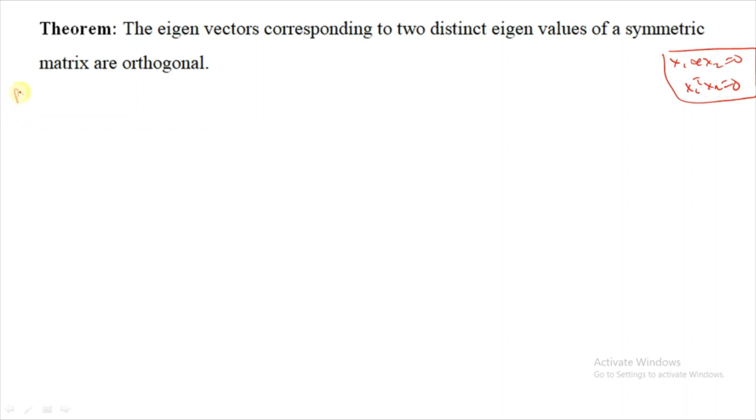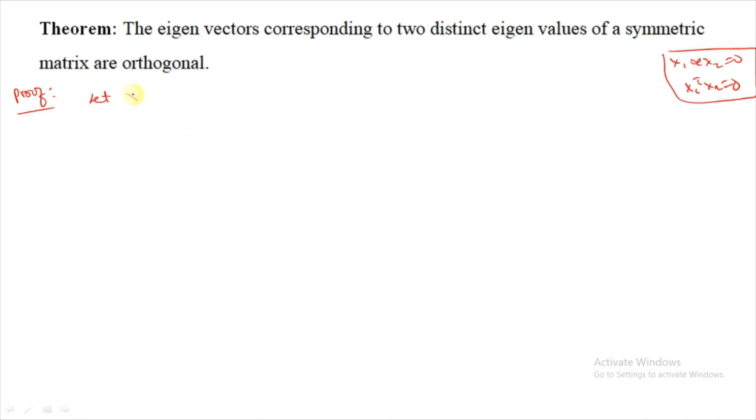In the last class, we discussed that eigenvectors corresponding to distinct eigenvalues are linearly independent.